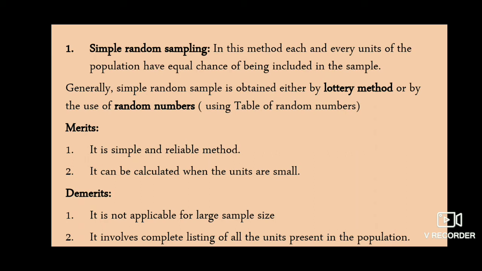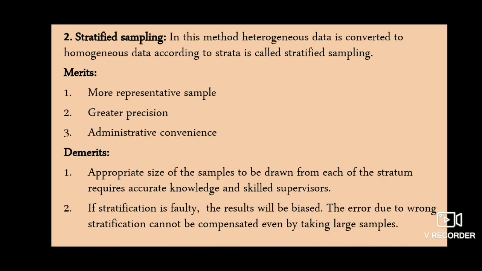The merits of simple random sampling are that it is a simple and reliable method. It can be calculated when the units are small. The demerits are that it is not applicable for large sample sizes. It involves complete listing of all the units present in the population.